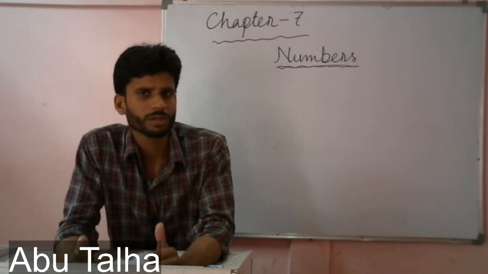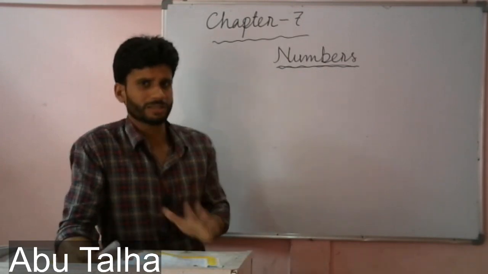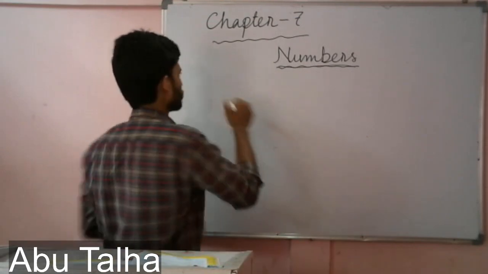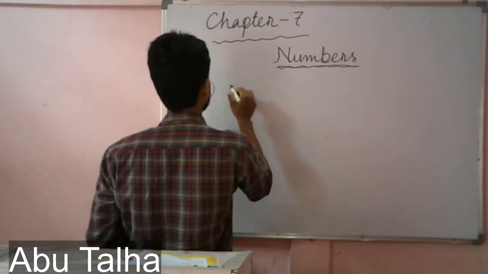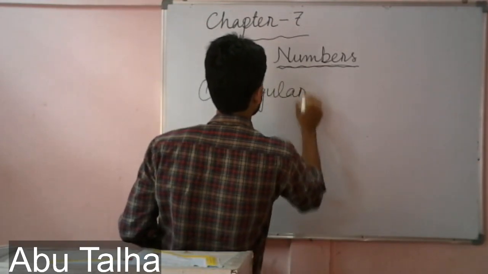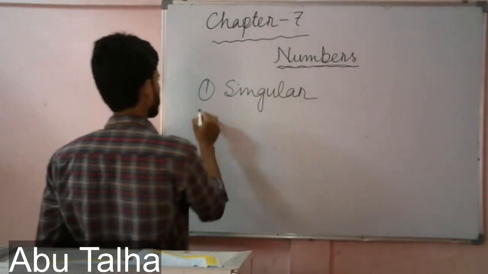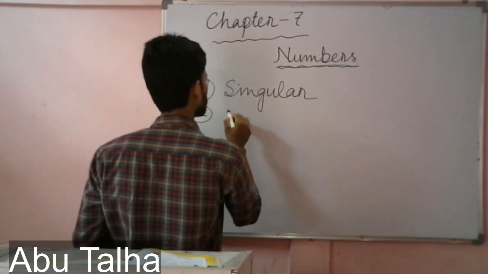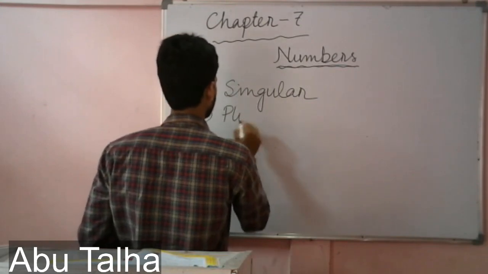So there are two numbers. One is the singular, and the other one is number 2, plural.